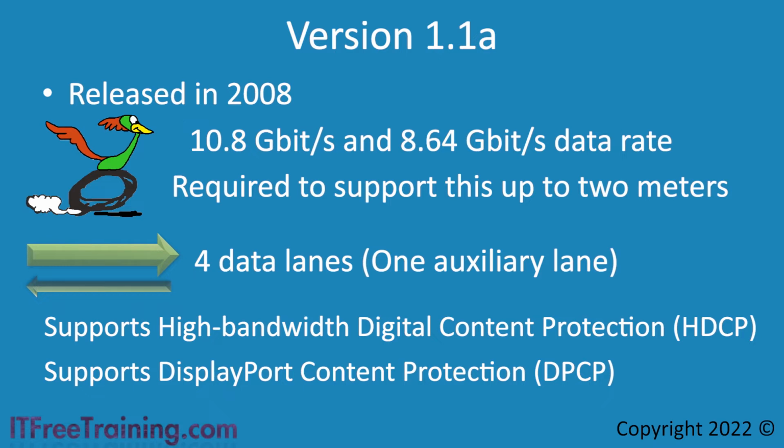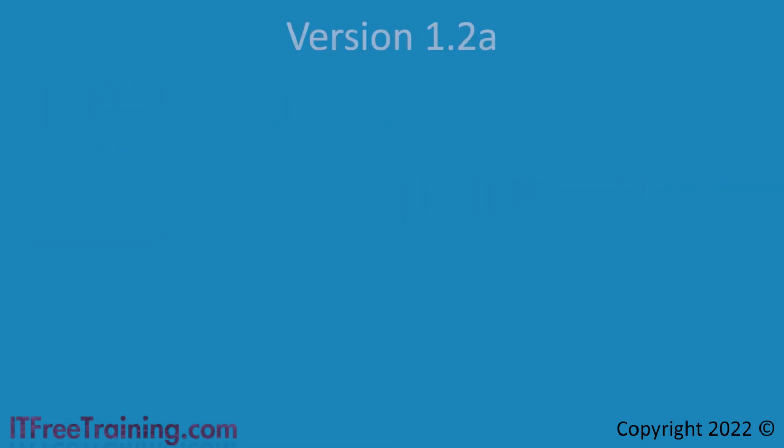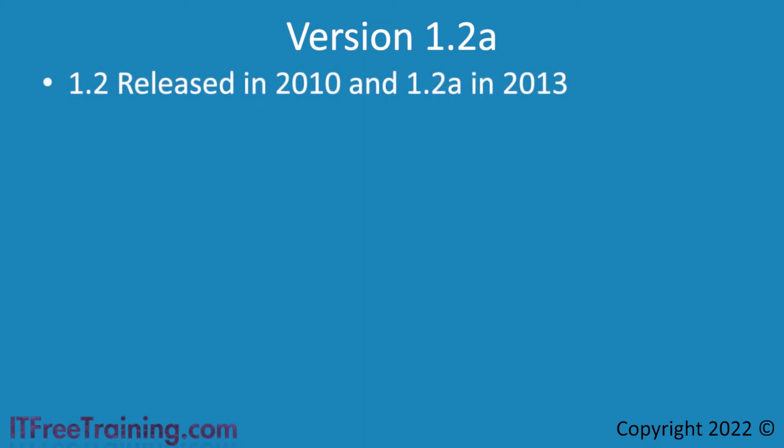The basics of DisplayPort have not changed for newer versions. The differences are the speeds they run at and also the addition of new features. I will now look at the next version of DisplayPort. The next version I will look at is version 1.2a. Version 1.2 was released in 2010 and revision 1.2a in 2013.